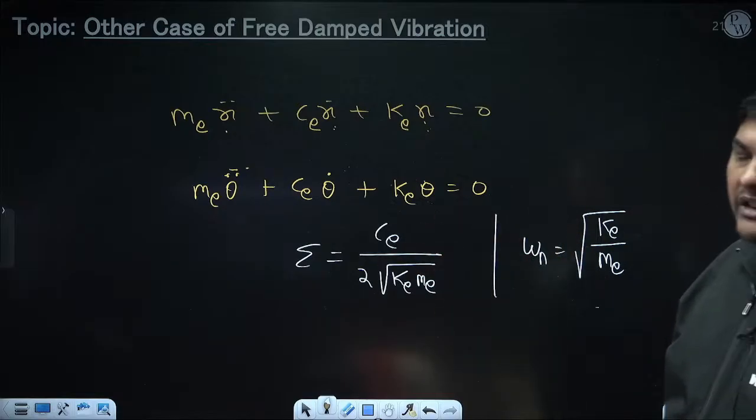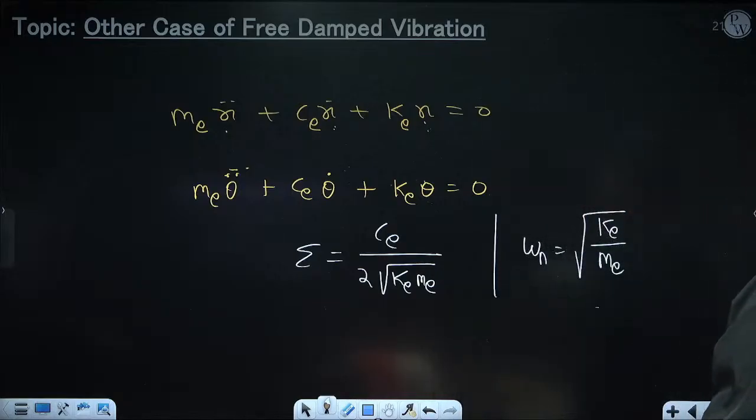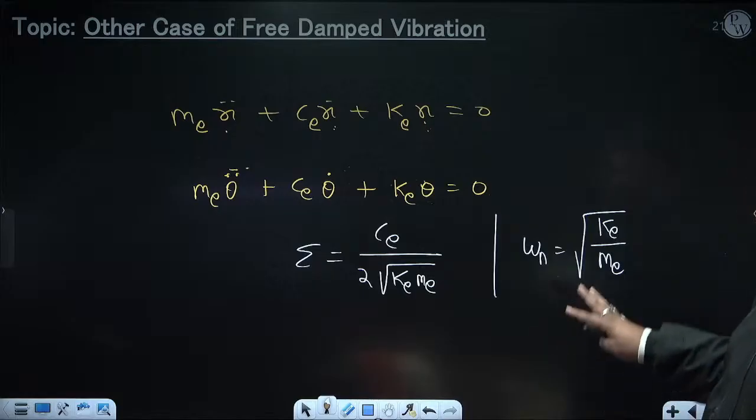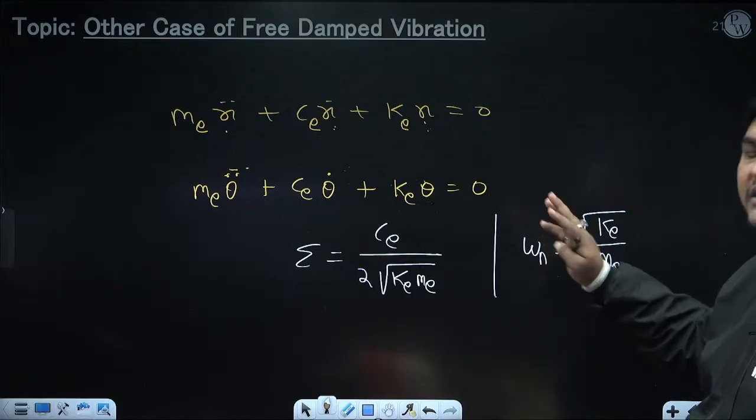If you are asked the logarithmic decrement delta, the formula is 2 pi zeta upon root over 1 minus zeta square. If you are asked the ratio of displacement in two consecutive cycles, it is e to the power delta. So we have remembered all the formulas in terms of zeta and omega n. First calculate zeta and omega n, and after that the discussion is same as general case.